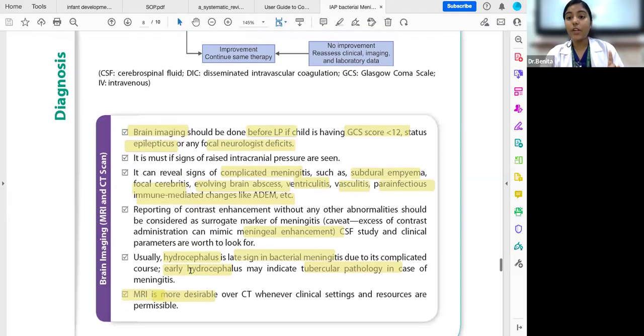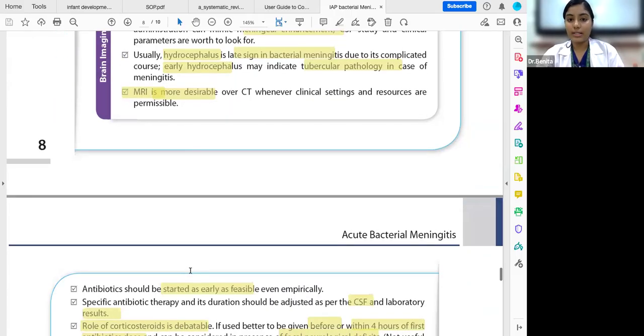Now, when should we do brain imaging? Before lumbar puncture, that is, if the child has status epilepticus or a focal neurological deficit, or if the GCS is less than 12, then we should do brain imaging. Or if you see signs of raised ICP, we have to do brain imaging. Also for signs of complicated meningitis, such as subdural empyema, focal cerebritis, an evolving abscess or ventriculitis. In all of these conditions also, brain imaging, that is CT and MRI, is advised. Meningeal enhancement, that is contrast enhancement, will be seen, and MRI is more desirable than CT.